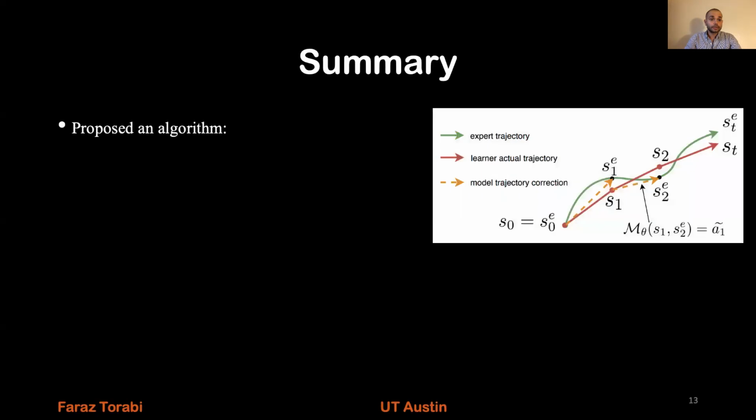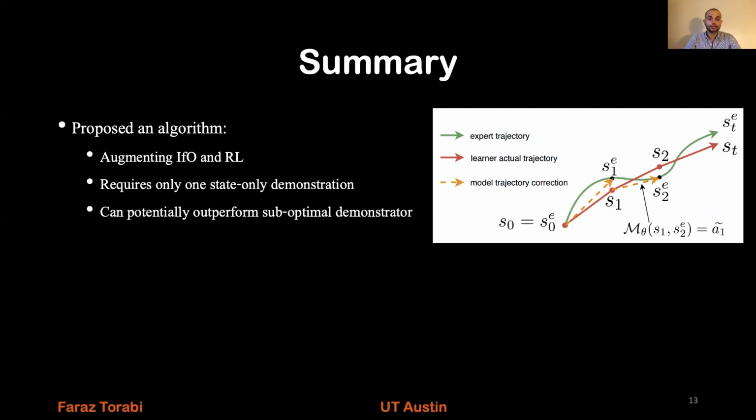Now, to summarize, we propose an algorithm to combine imitation learning from observation and reinforcement learning that requires only one state-only demonstration and can potentially outperform the suboptimal demonstrator.